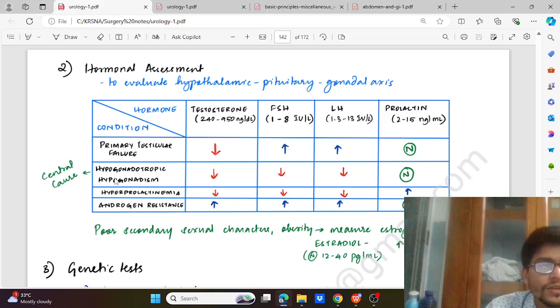In a central cause, hypogonadotropic hypogonadism, testosterone, FSH and LH will all be decreased, whereas prolactin will be normal. In hyperprolactinemia, there will be increased prolactin and decreased levels of all other hormones. And in androgen resistance, all will be increased and prolactin will be normal.